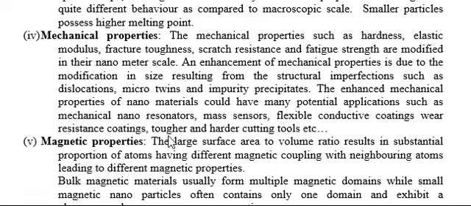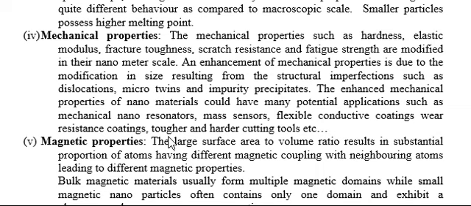Now coming to the mechanical properties. The mechanical properties such as hardness, elastic modulus, fracture toughness, scratch resistance and fatigue strength are modified at the nanometer scale. An enhancement of mechanical properties is due to the modification in the size resulting from the structural imperfections such as dislocations, microtwins and impurity precipitates.